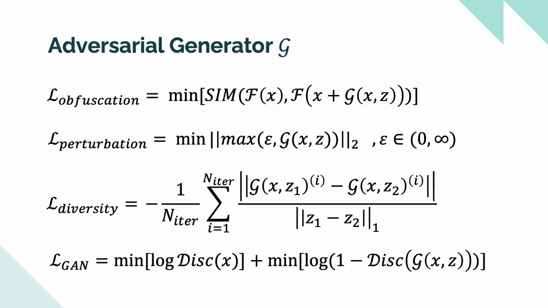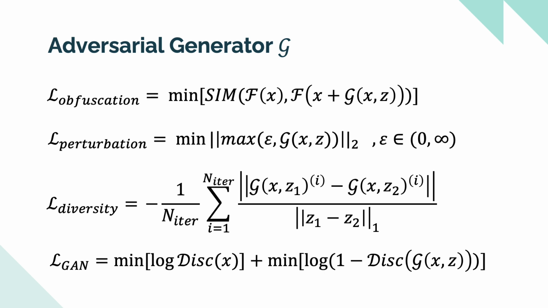We propose an obfuscation loss which minimizes the cosine similarity between face features of the input image and the final adversarial image via a white box face matcher, let's say FaceNet. We also use a perturbation loss, which is a hinge loss that minimizes the norm of the adversarial mask such that the final results are visually realistic.